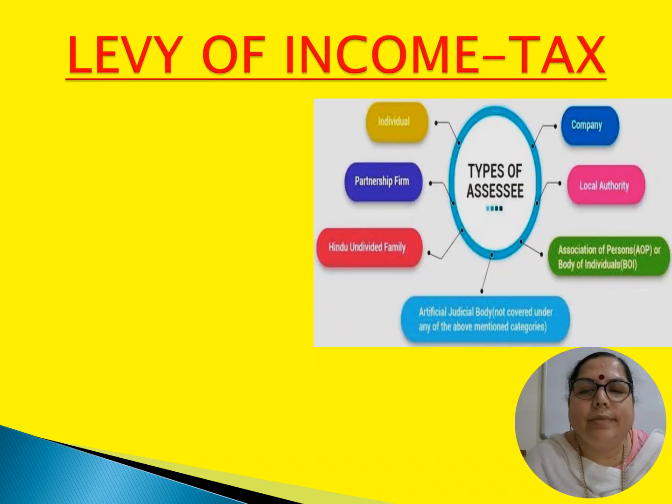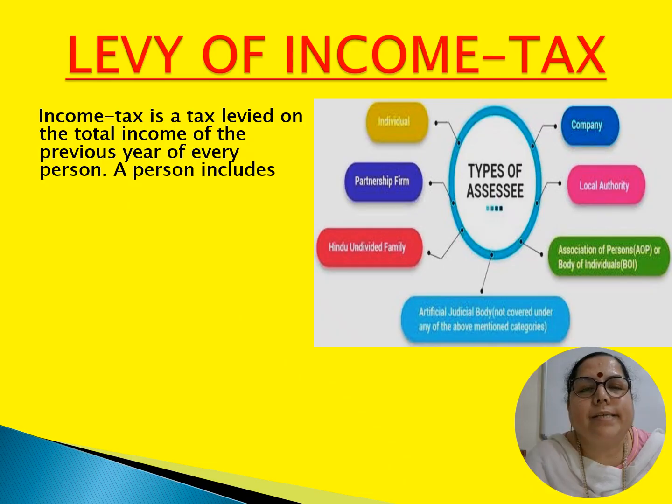Levying of income tax. Income tax is levied on the total income of the previous year of every person.